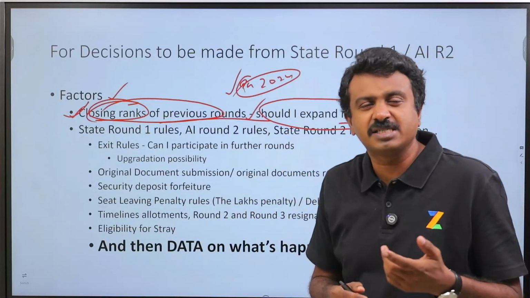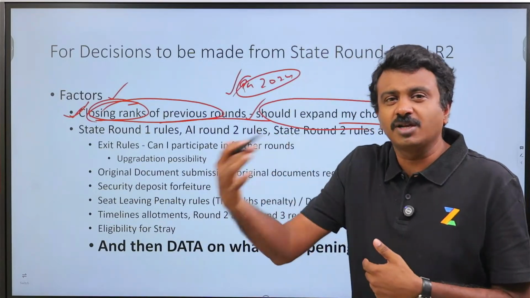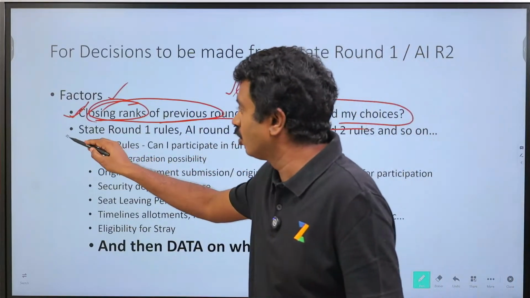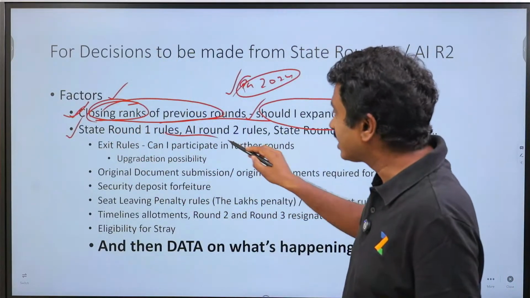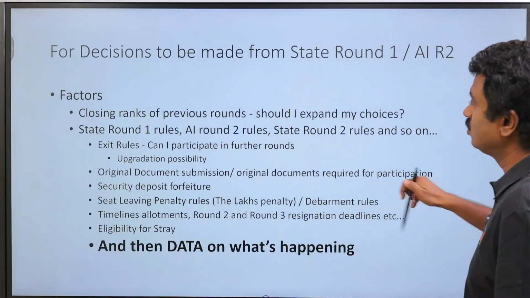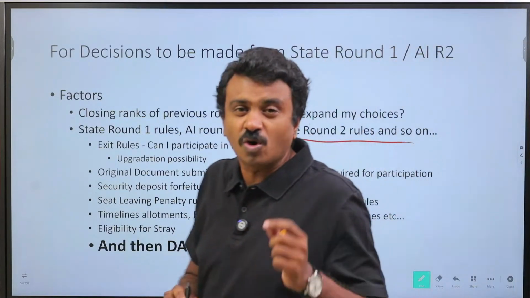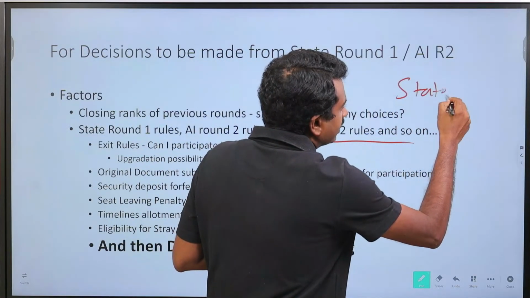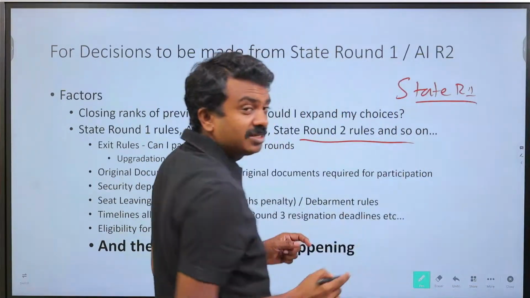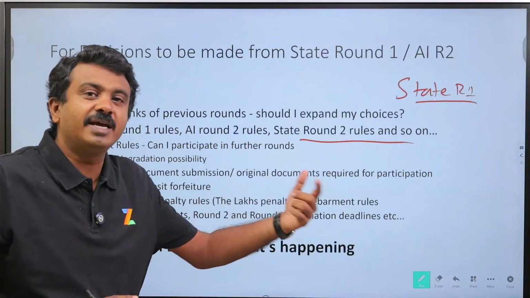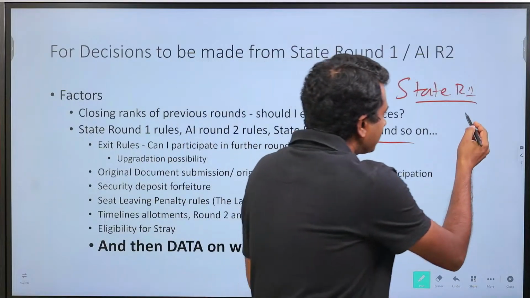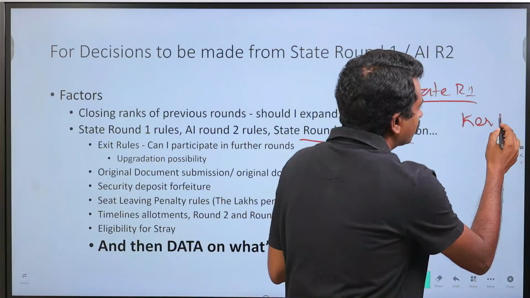And in case there is a negative shift or a positive shift, should I still go ahead and add on a lot of choices which is better, which I missed, which too we have mentioned. Don't miss out a better choice too. State round 1 rules and all India round 2 rules, state round 2 rules, and so on. So from the time of state round 1, there are counselings that you may be exiting out of because you made a wrong decision. Like for example, let us say I make a wrong decision of putting in a choice in Kerala round 1.